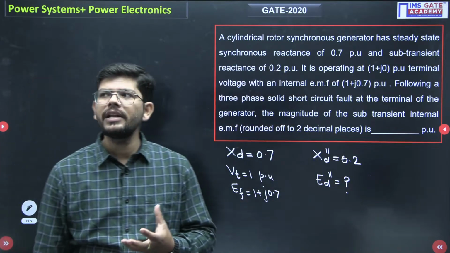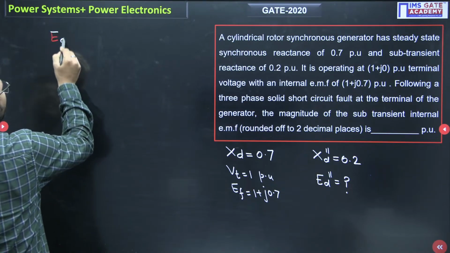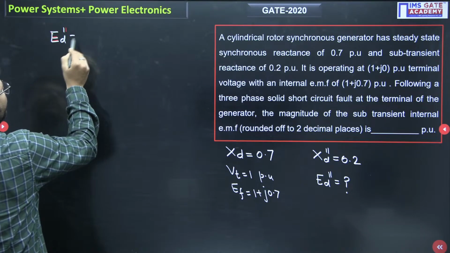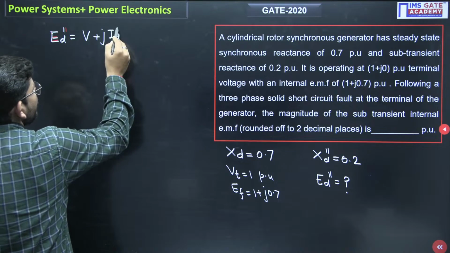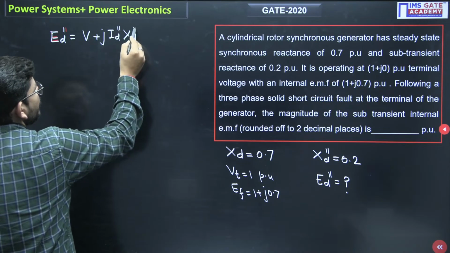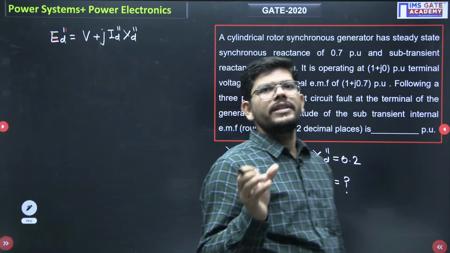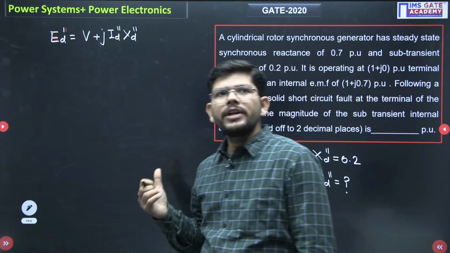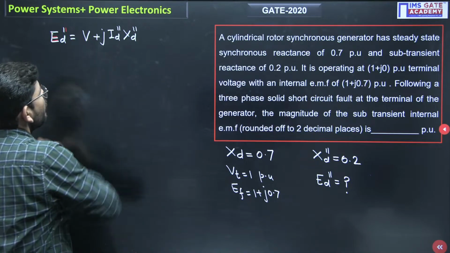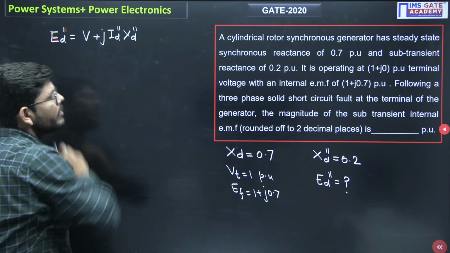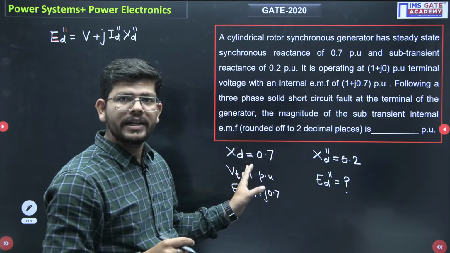Sub-transient internal EMF. Okay. So guys, if you have to find out sub-transient internal EMF, this will be equal to the terminal voltage plus j sub-transient current multiplied by sub-transient reactance, means the terminal voltage and the drop in sub-transient reactance. Okay. So in order to solve this question, what data do you actually need? We have the value of V, we have the value of X_d double dash, but we don't know the value of I_d double dash, and there is no hint given for that as well.